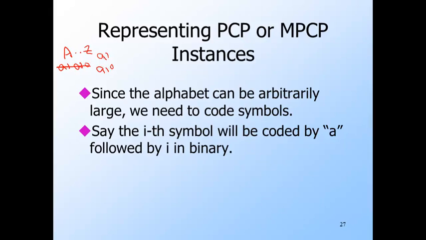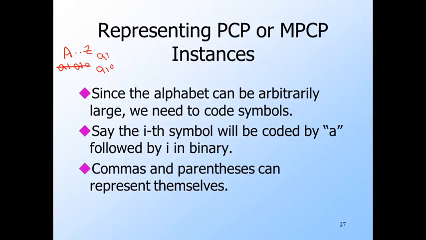It should be clear that the particular symbols used for the alphabet of a PCP instance do not affect the outcome. And the only other symbols we need to represent instances are the comma and left and right parentheses. Thus the language of PCP instances will have an alphabet of 6 symbols: the A, 0, 1, comma, left paren, and right paren.